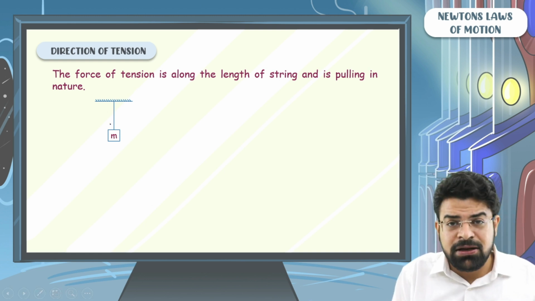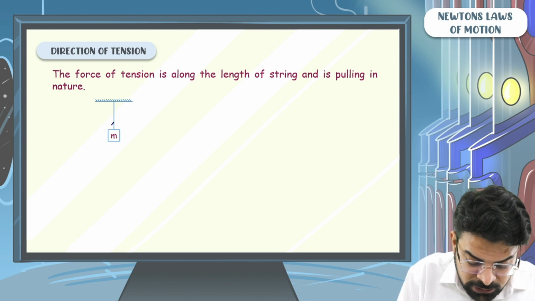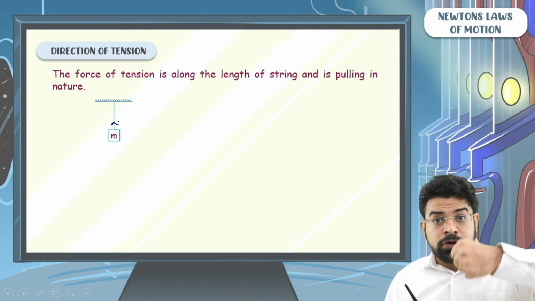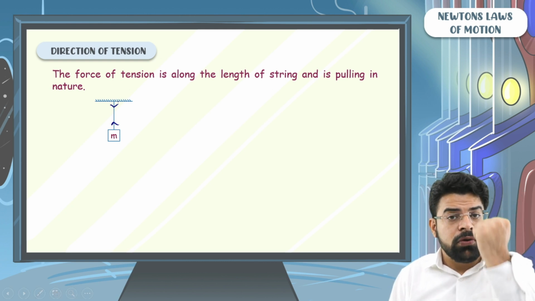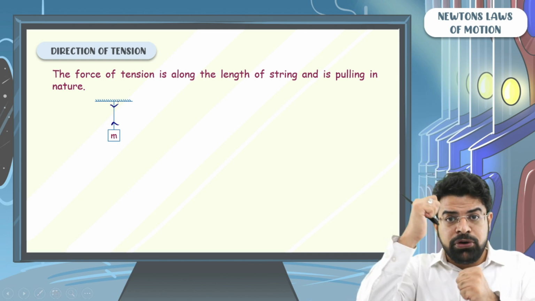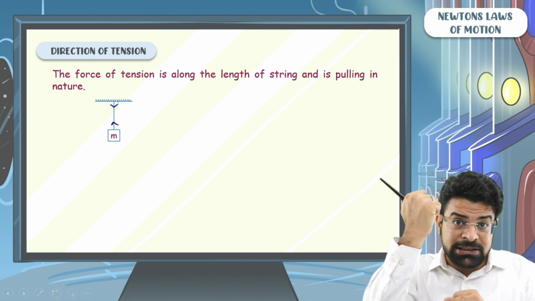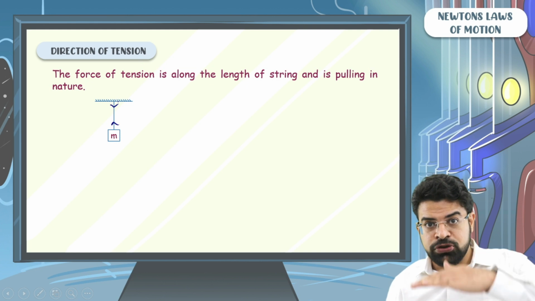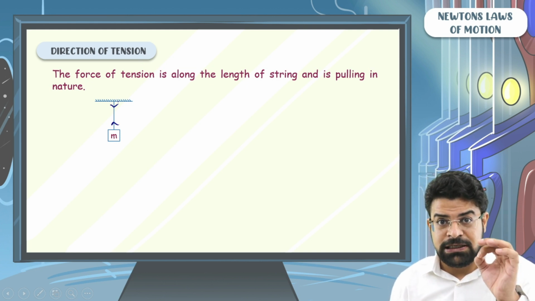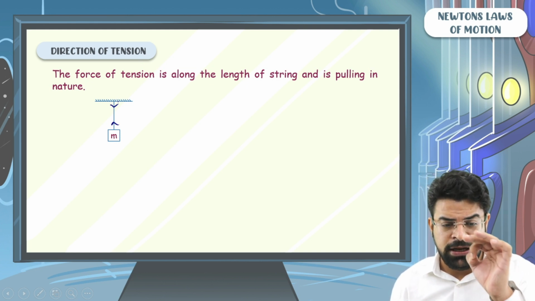You have done many a question, and I know that you will say on the block the force will be upward. The string pulls the block up. And similarly, the string pulls the ceiling down. The force of tension is pulling in nature. The string is pulling the ceiling, not pushing it. The string is pulling the block up, not pushing it. So the force of tension is pulling in nature and acts along the length of string.